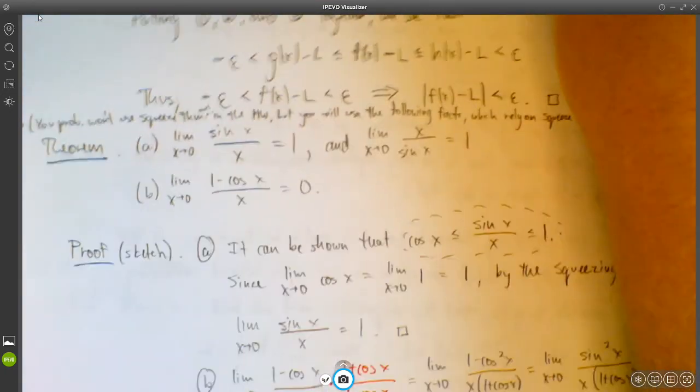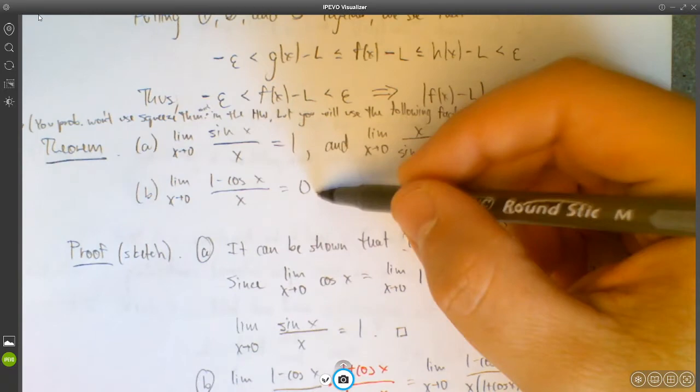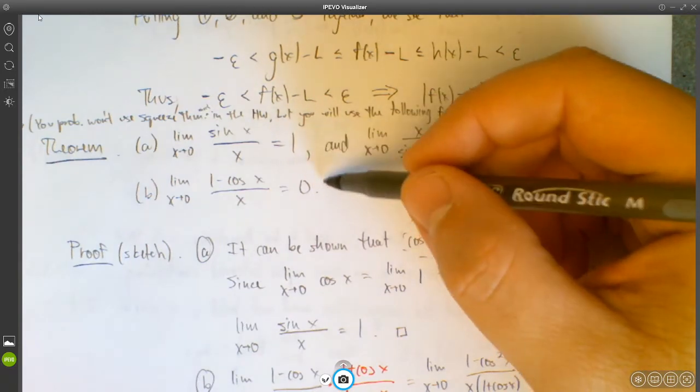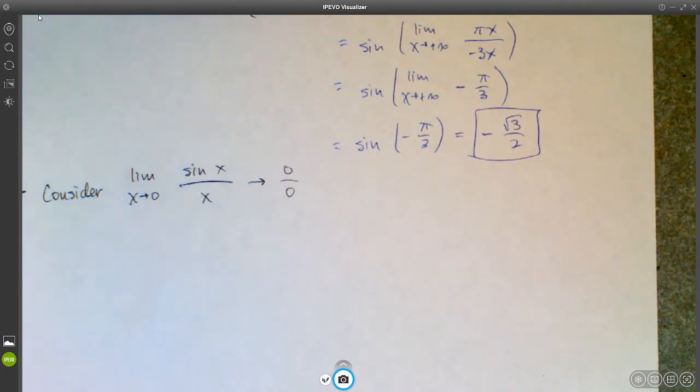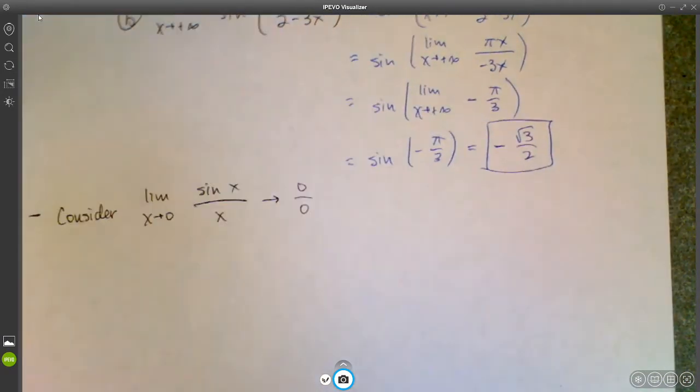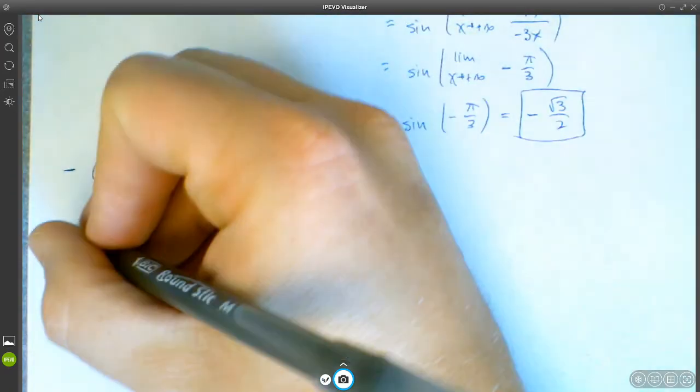So these two facts are very useful for us. They'll be useful for you in the homework as well, and I'll show you how. So let's look at a few more examples.